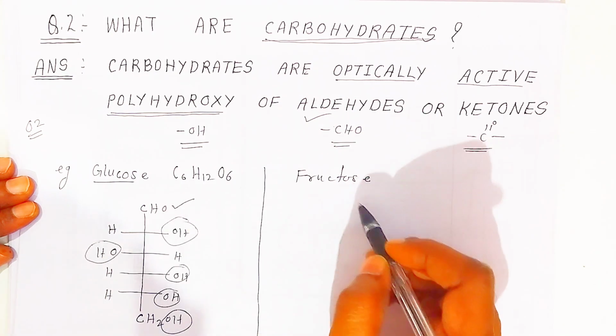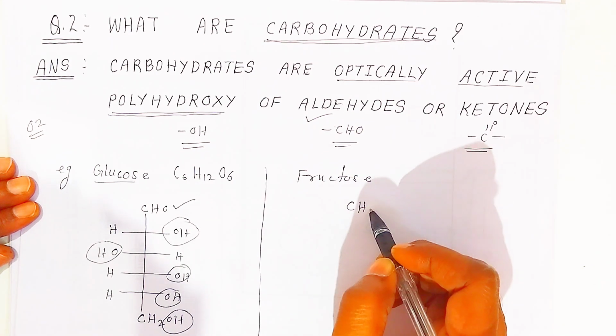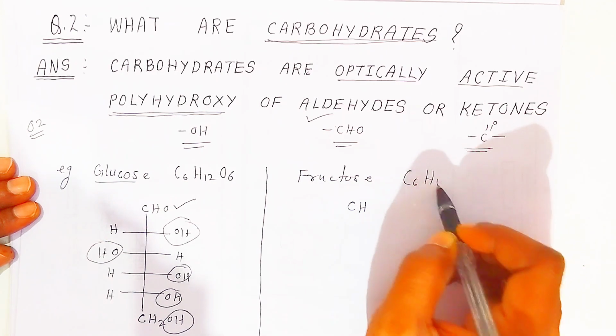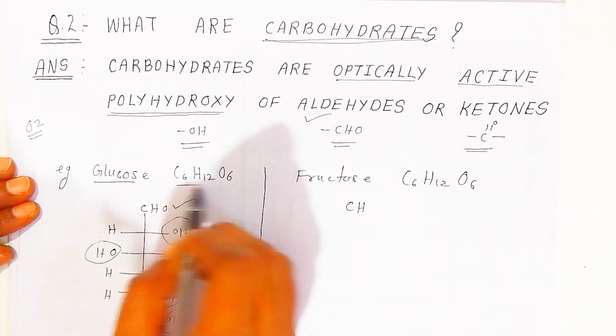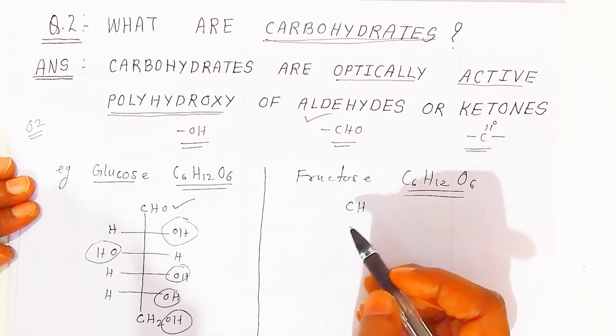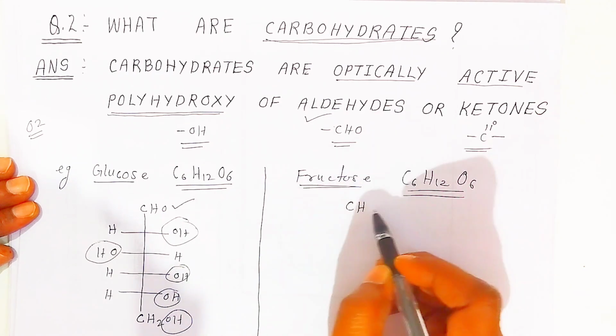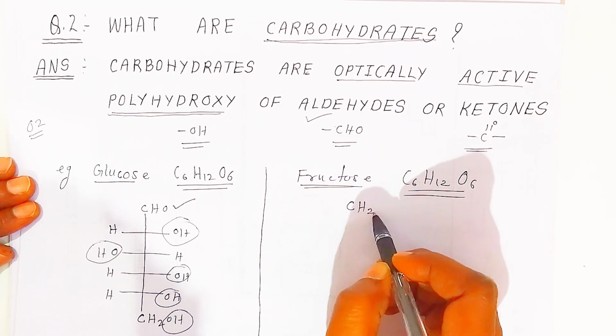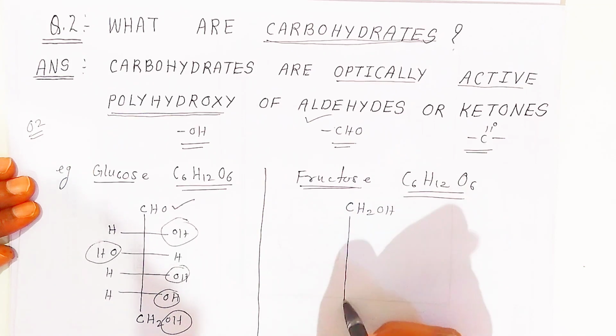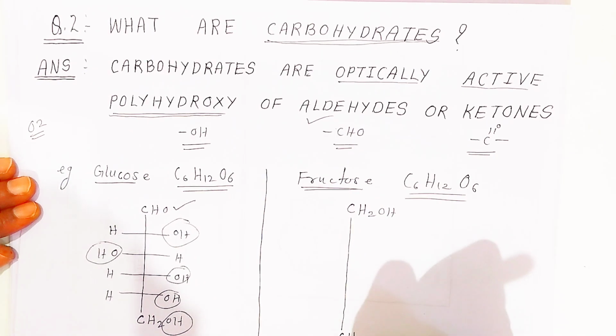Now in fructose also, the structure will be like this. The formula is C6H12O6. Both have the same molecular formula, but the structural formula is different. In fructose, you have to write the structure like this: CH2OH. Carbon is tetravalent, so this way you have to write the structure.